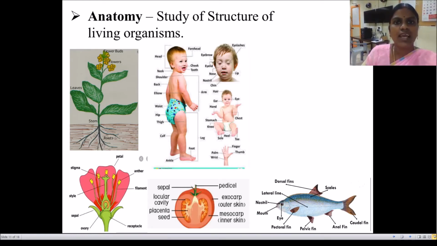Next is anatomy. Anatomy is the study of the structure of all living organisms. You can see here the parts of plants. What are the parts of plants here? Roots, stem, leaves, flowers, etc. Here you can see the parts of the human body, and here the parts of the flower, tomato and the fish. So the study of all these structures of living organisms is called anatomy.